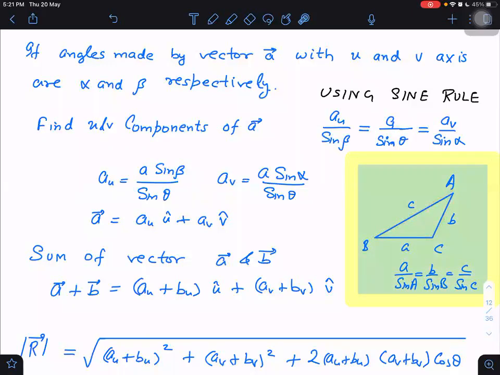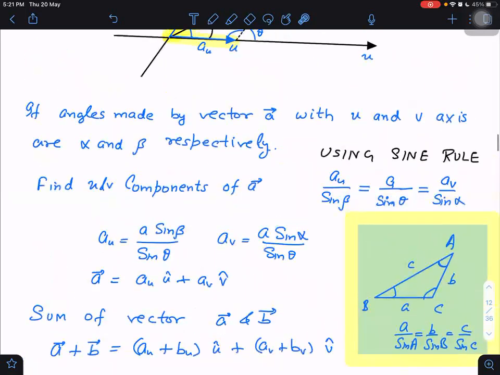Now you may be thinking why this sine rule is important in physics and in vectors. It is important because whenever we have two vectors, A and B, the third vector is their resultant. Here the resultant can be taken as C, and the other two vectors are A and B. Then I can apply this rule. What do A, B, C mean here? Capital A is the angle here, capital B is this angle and capital C is the third angle. These three angles are represented as capital A, B, C, and small a, b, c are the side lengths.